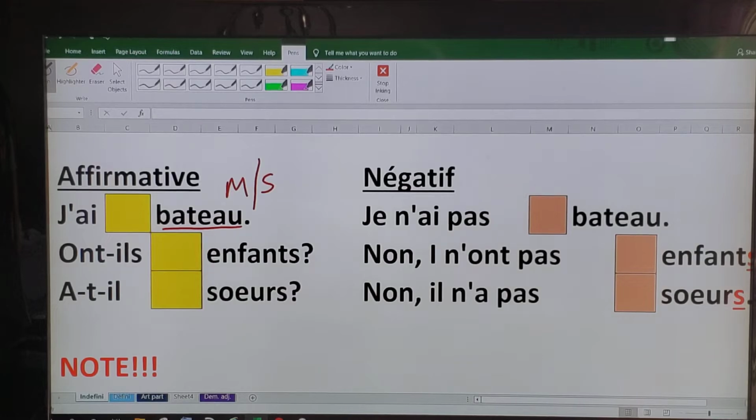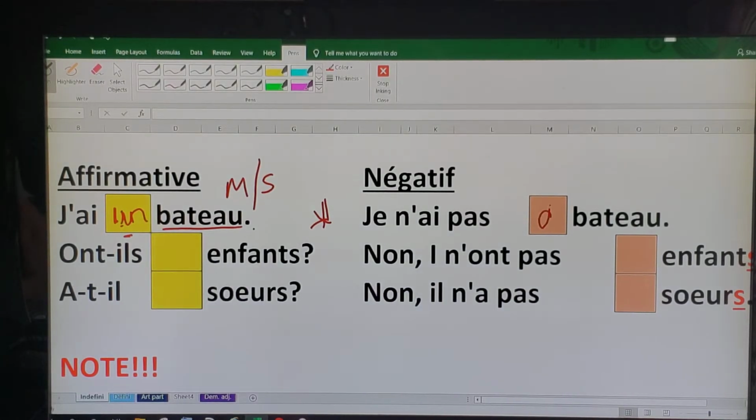What do we write here? J'ai un bateau. Un is the word we use for a masculine singular. But if it is in the negative, I do not have a boat, I do not write the word un, but I use the word de.